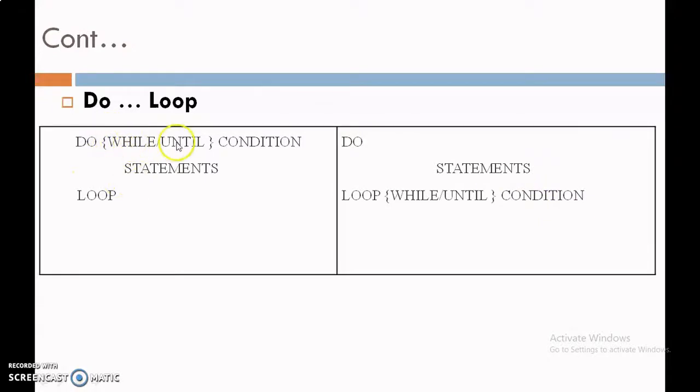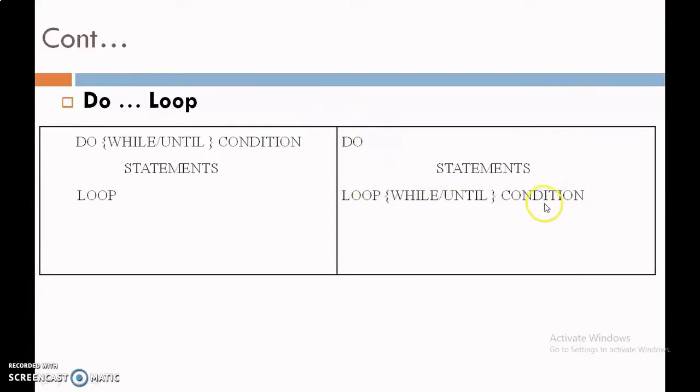Here, when While and Until are written with Do, in that case it works as an entry control loop, because first the condition is checked. If the condition is true or false, based on that the statement is executed. And in the second type, Loop While or Until condition, first of all the statements are executed and then the loop continues based on While or Until and the condition.